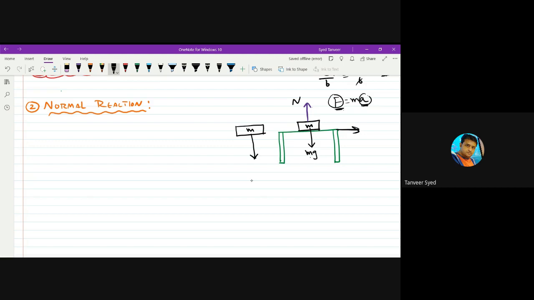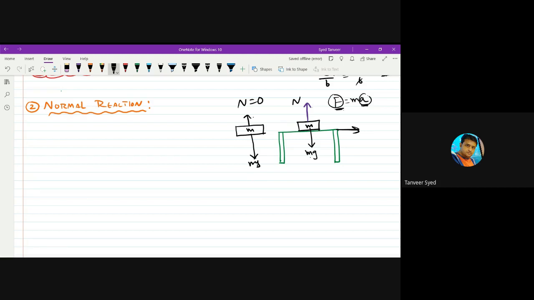If you compare it with this body, which is held in air and left, its weight mg is acting down. There is no normal reaction because it is not in contact with any body. There is no force to balance its weight. So it falls down. That is what you mean by normal reaction.